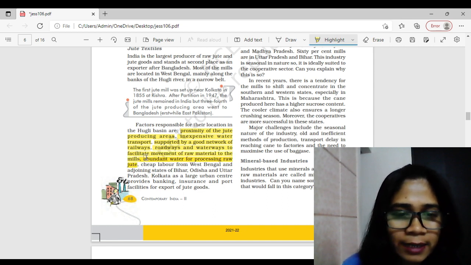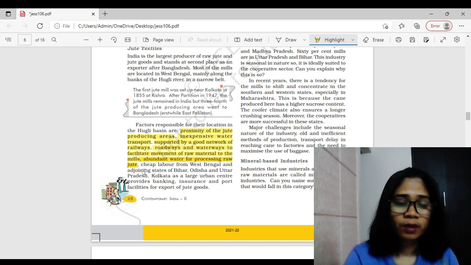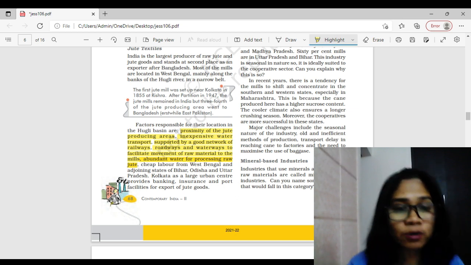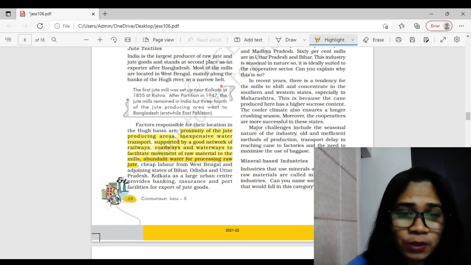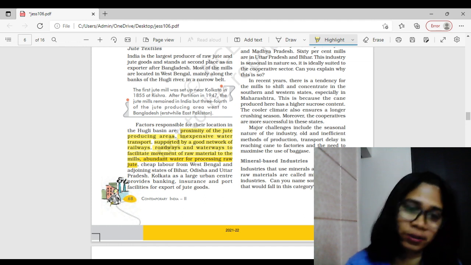Now look at the next one: abundant water for processing raw jute. I don't know whether you are aware of this or not. As you have already done this chapter, you must be knowing that the processing of jute needs a lot of water.